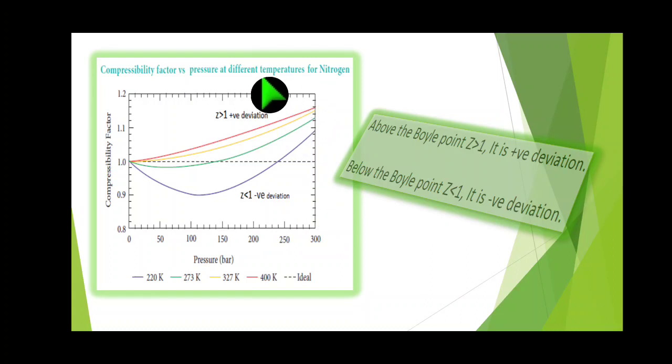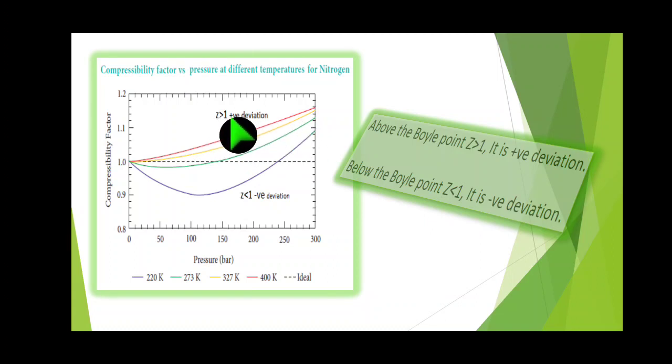Suppose I take only nitrogen gas. The curve of compressibility factor versus pressure at different temperatures for nitrogen gas is given in the graph. Here Z equal to 1, but it gives Z values greater than 1. Different colors are mentioned with lines: red, yellow, green and dark blue.